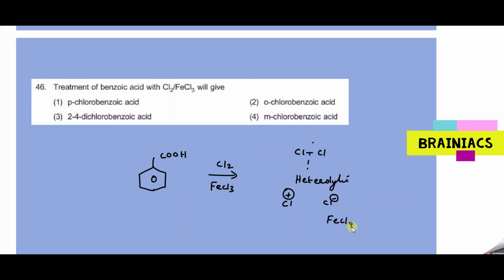The next thing here is, when COOH is there, we know COOH is what directing? Meta directing, and it's a deactivating group. So we know that plus charge will circulate at ortho para position. So relatively high electron content is present at meta position. So Cl will attack the meta position, and you will get metachlorobenzoic acid. So let's go to the next question.